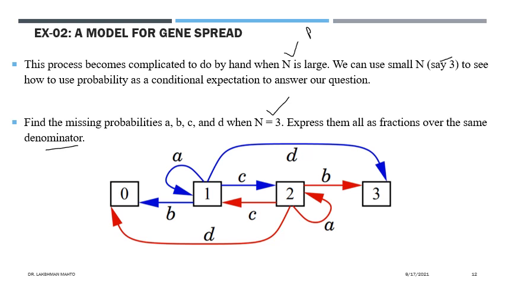After each offspring, the corresponding parent dies in order to keep the population fixed at that particular time. That is why the probability of reversal would also be the same. Likewise, if you go from state 2 to 3, the size is 3, that is with probability B. And if you want to go from state 1 to 3, that probability is D. All these probabilities are given here. Your assignment is to find all of them, so apply the conditional expectation process and try to calculate all these probabilities.